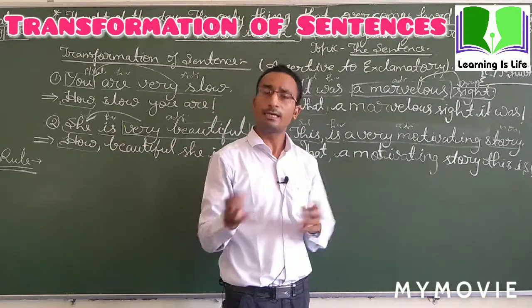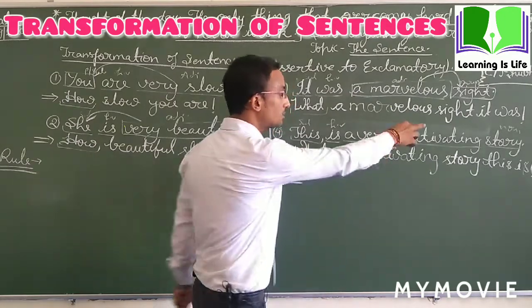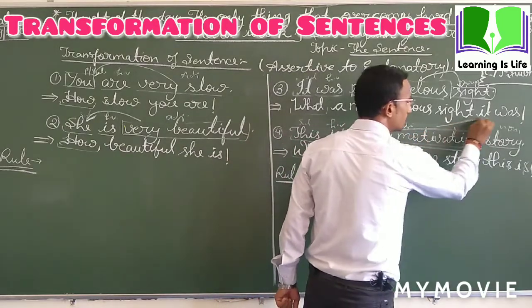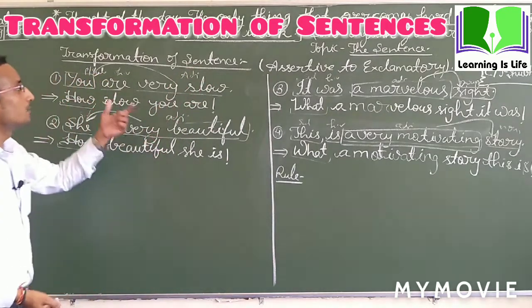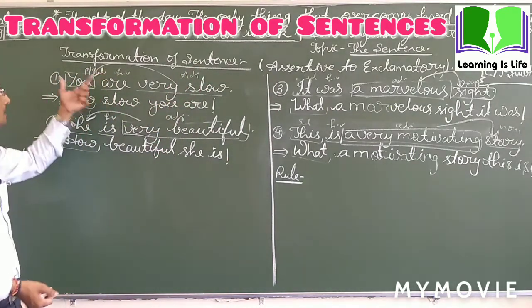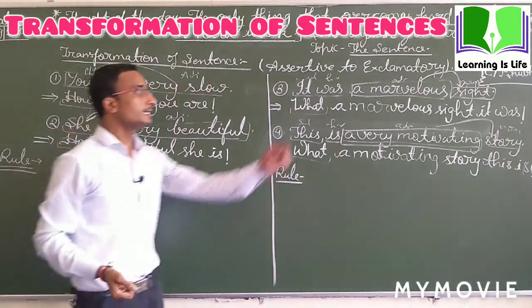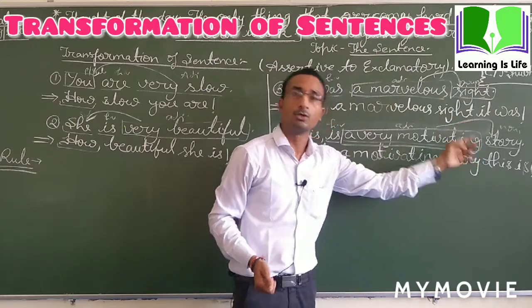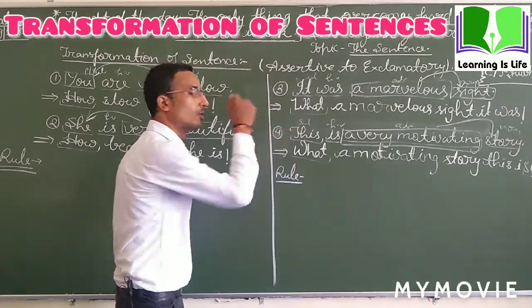What is very motivating? The story. So this adjective describes this noun, not subject. So in these sentences, when the adjective is describing the subject itself, we make an exclamatory sentence with how. And in sentences where the adjective describes a given noun, not the subject, then we make exclamatory with what.